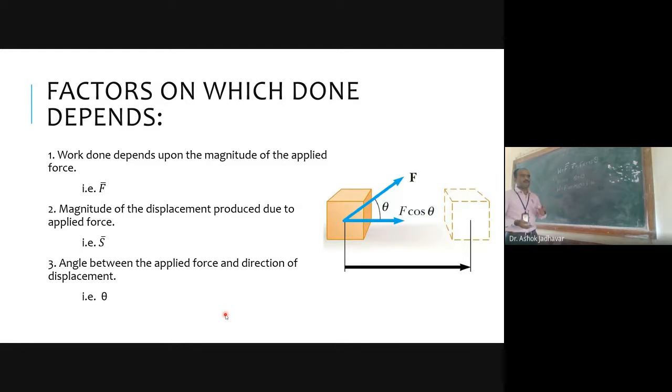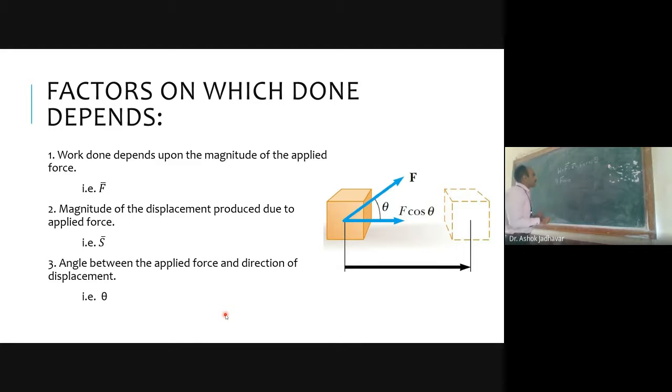If I increase the value of force or decrease the value of force, accordingly there will be a change in the work done. So we can say the first component which will decide the work done value is force. And we can say the value of work done is directly proportional to the applied force. If you increase the force, then there will be an increase in the value of work done. If you decrease the force, then you will observe that there is a decrease in the value of work done.